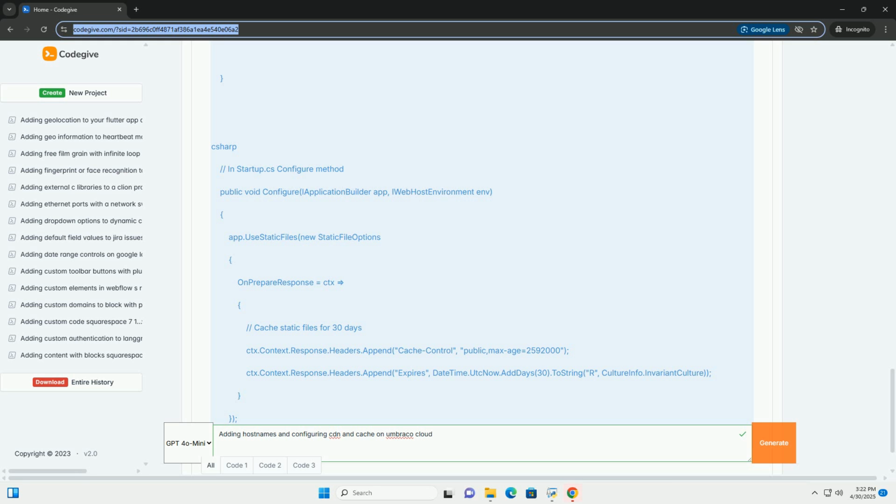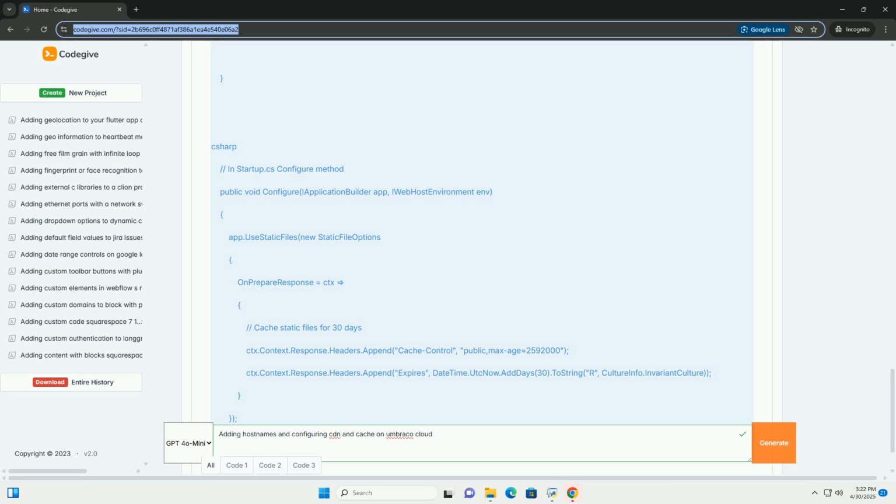Look for headers like Cache-Control, Expires, and CF-Cache-Status. Check CDN configuration: verify that your CDN is correctly configured and that your origin server is sending the correct cache headers. Consult Umbraco Cloud documentation: refer to the Umbraco Cloud documentation for more information on caching and CDN.